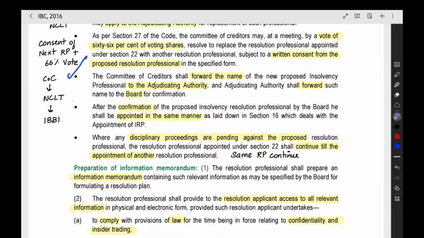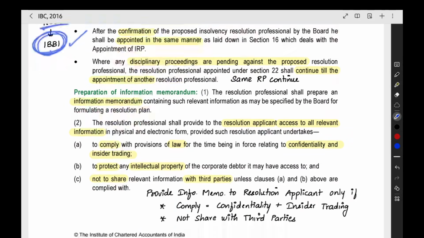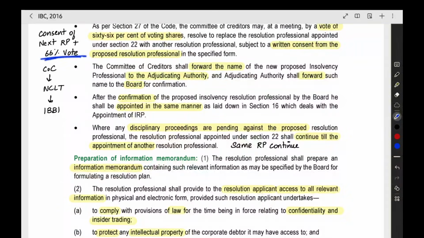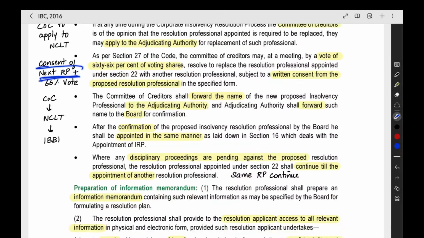The committee of creditors will file with NCLT. NCLT will file with IBBI. After that, if IBBI provides confirmation, then NCLT will say OK. So that is the process of changing the resolution professional. 66% vote is needed. This is an important point. They can ask questions on this. Consent of the next RP is also required.